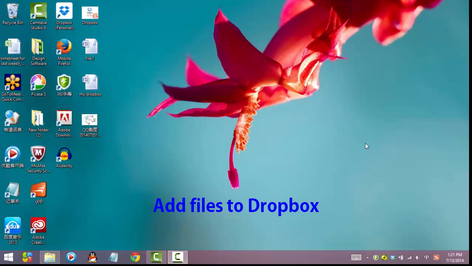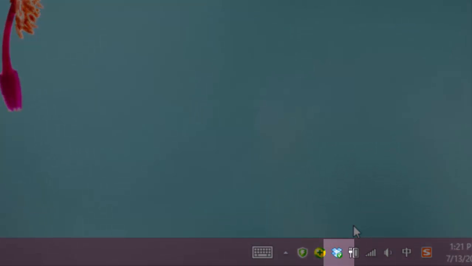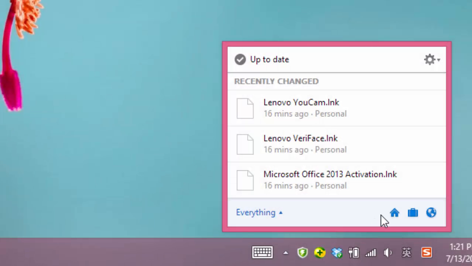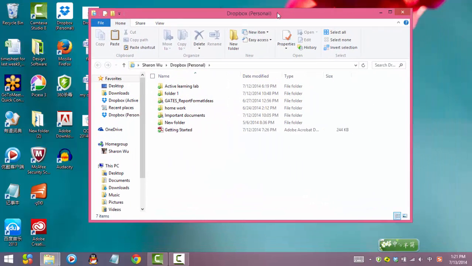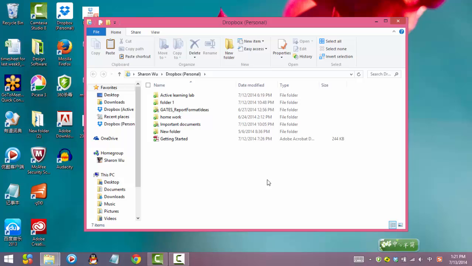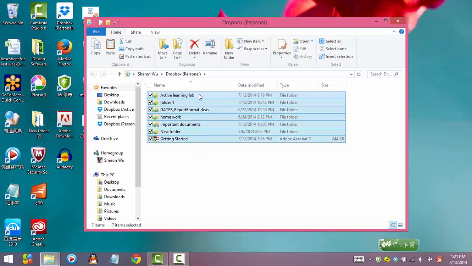After downloading the Dropbox, you can open the Dropbox folder on your computer. Click the Dropbox icon on the right bottom of the desktop. Then click the house-shaped icon. You will go to the Dropbox folder. If you are using the Dropbox the first time, you will see nothing in this folder. Because I'm using Dropbox for a long time, you can see all the files I have uploaded here.